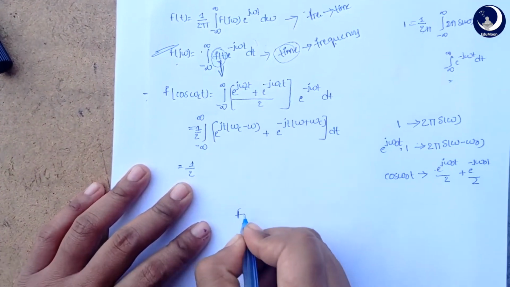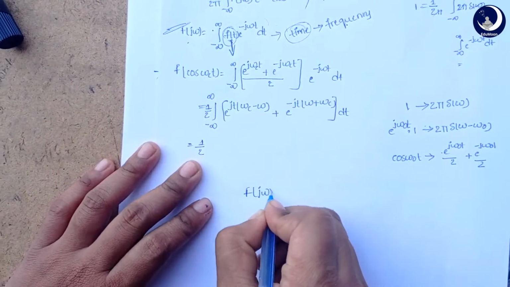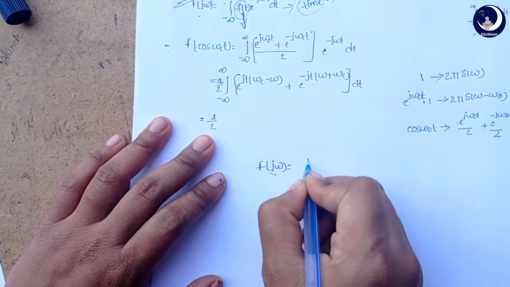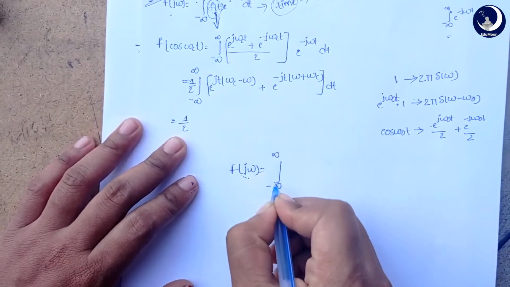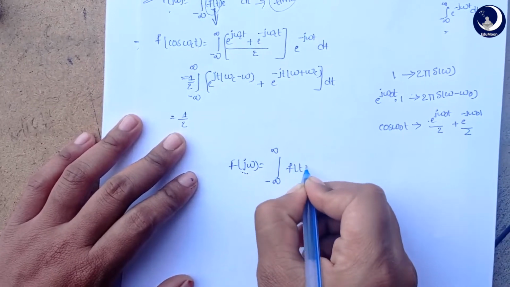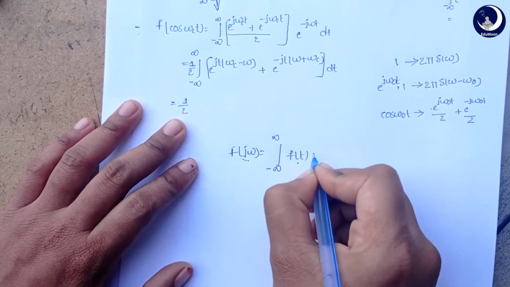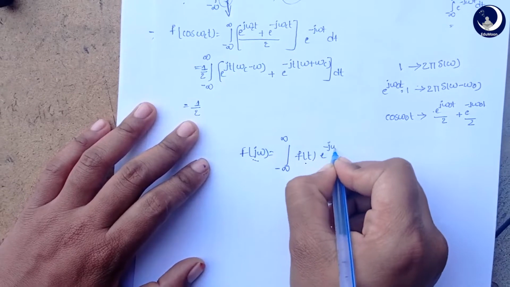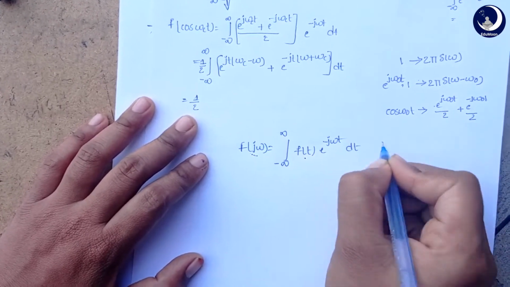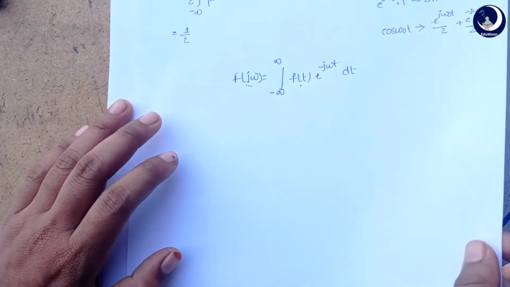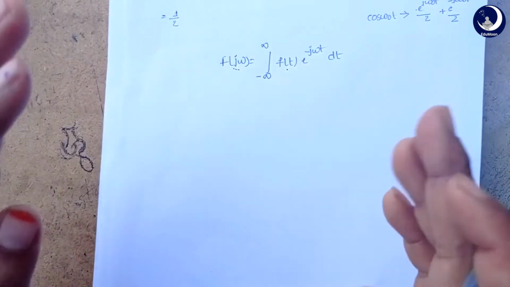The formula is the integral from minus infinity to infinity of f of t, that is the function in time domain, times e power minus j omega t dt. That is how we convert our signals into frequency domain signals.